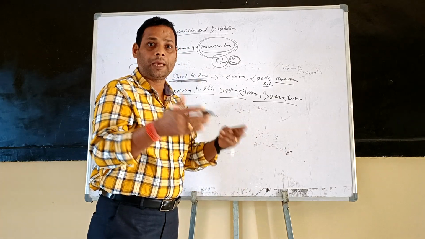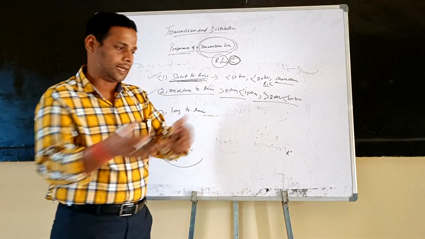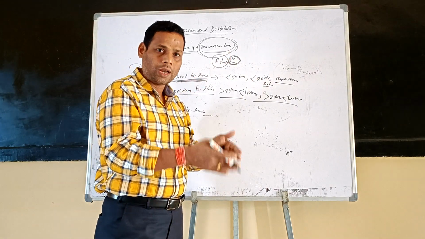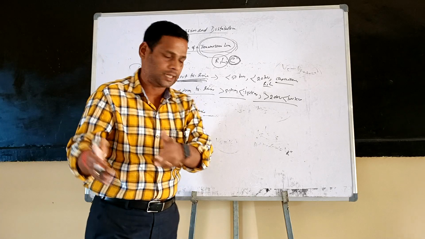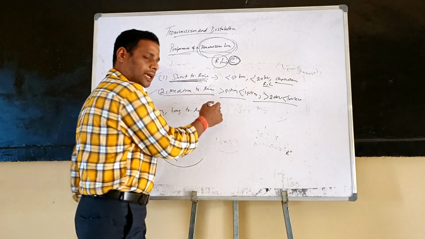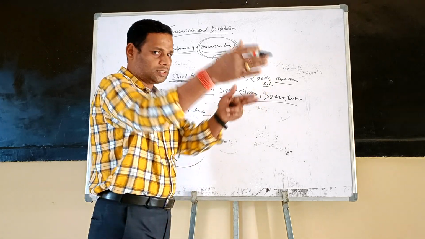Now the capacitance may be considered lumped at either one end or at the midpoint. So depending upon the location of the capacitance, the medium transmission line is divided into the T method and the pi method, which we are going to discuss in the next classes.